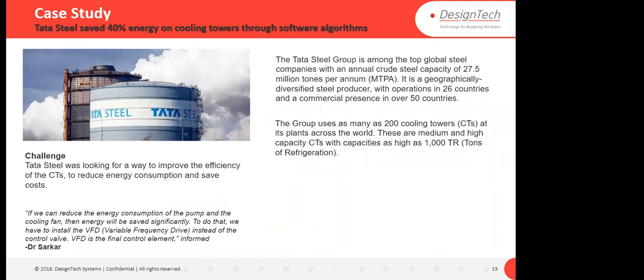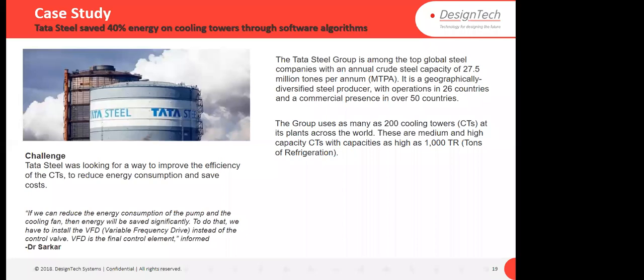Let's say that I have this kind of plant. To cool that, I am using 10 fans. But I don't know when I require 4 fans, when I require no fan, when I require 5 fans, when I require 10 fans. So when they were doing this manually, maybe I required only 5 cooling towers, but my 10 cooling towers were on. So what was happening there? The loss of energy, right?